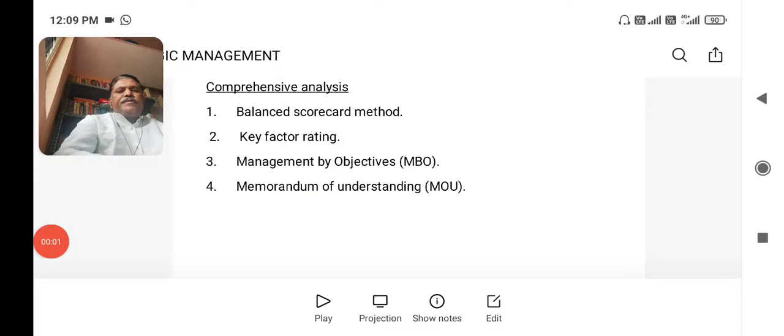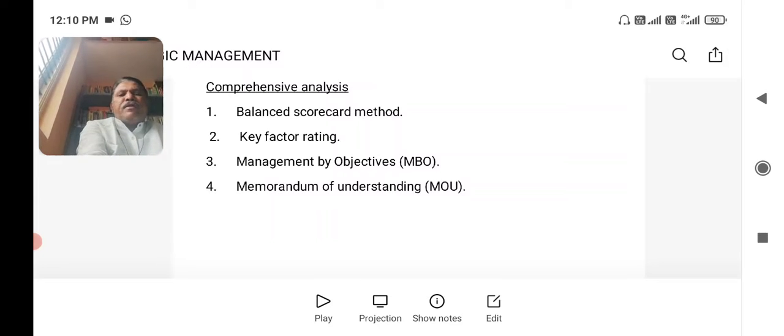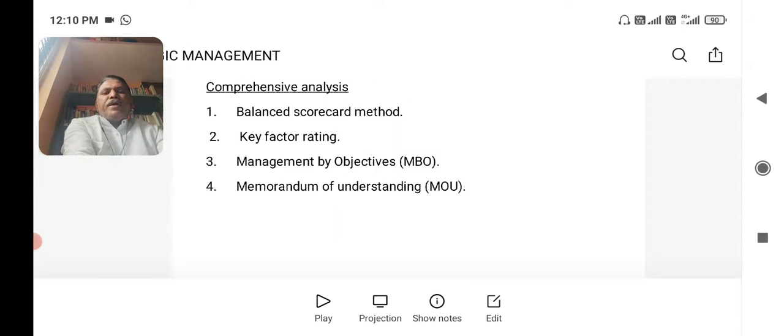Good morning, students. Today we are going to discuss Bangalore University BBA 6th semester, subject Strategic Management. So in this subject we will be discussing unit number 5, Strategic Evaluation.